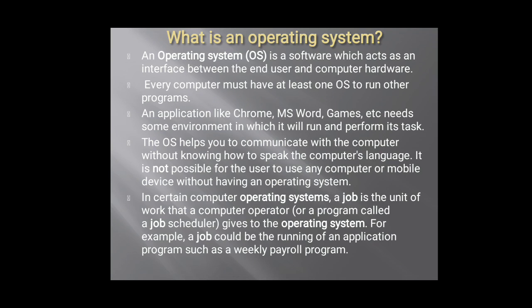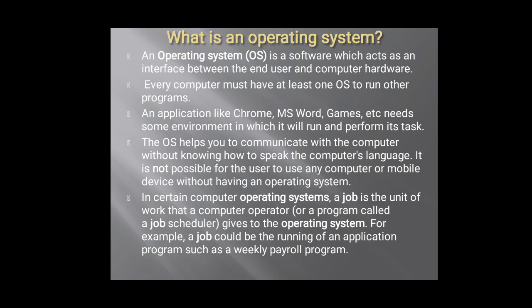Now moving on, what is an operating system? An operating system is a software which acts as an interface between the end user and the computer hardware. We'll take an example of what can be an operating system. Now I'm using a computer. When I'm using that computer, I have an interface which is called computer, and my hardware is also my computer. But to interact with my hardware, to work, what do I require? An operating system to start first, so that I can use different applications. You will not understand it in the first sentence itself.